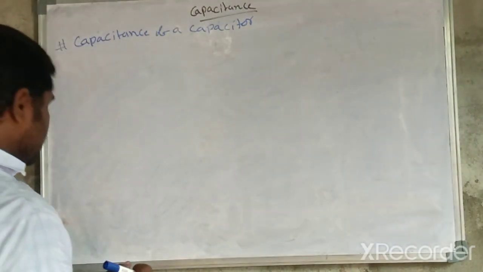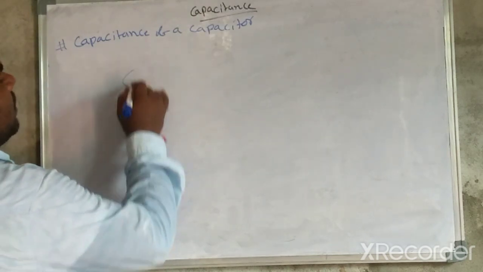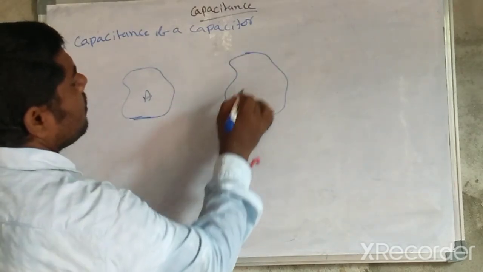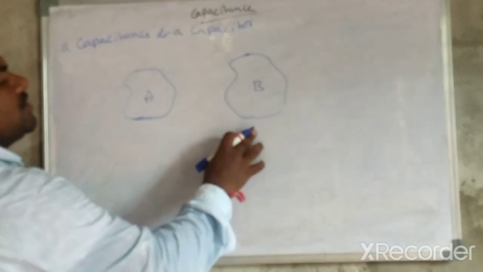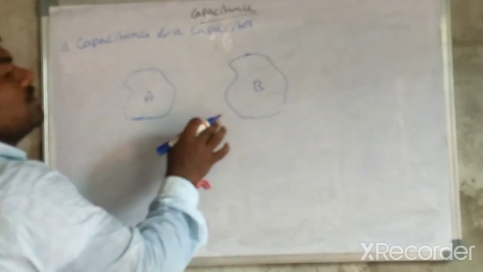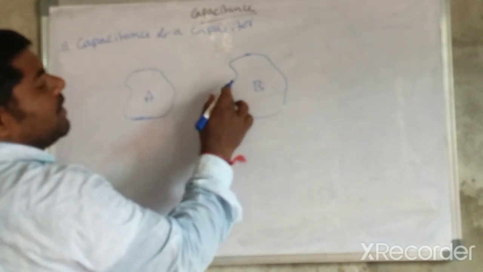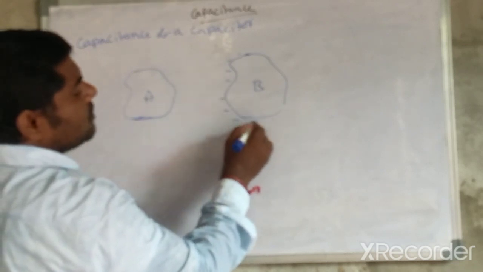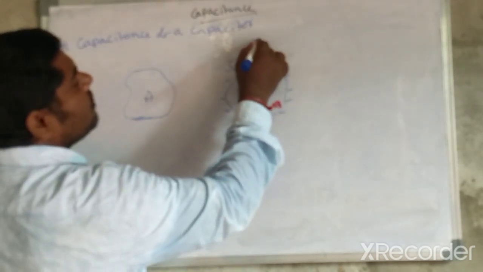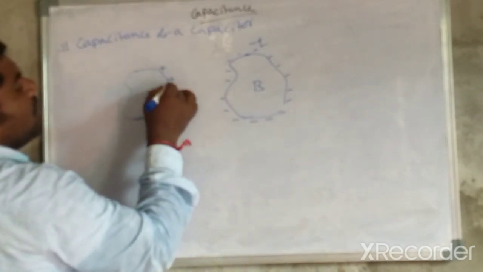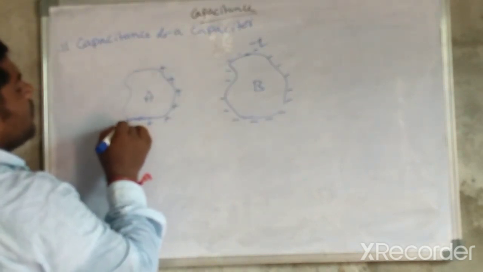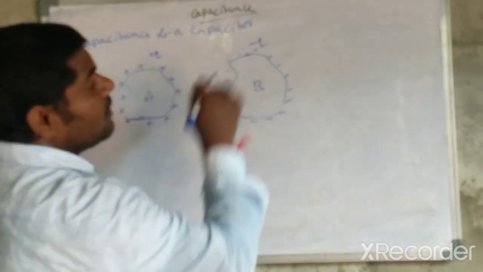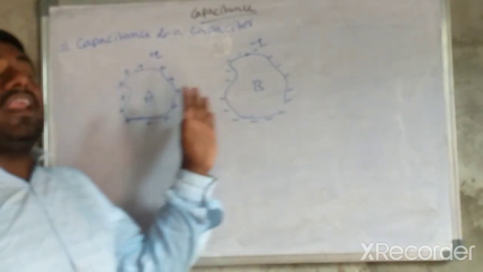Let us consider first that this one is a metal body, body A, and this one is body B. Here there is more charge, here less charge. These two are near each other, and the charge transfers from B to A. That's why here there is a negative charge, and here an induced positive charge, equal and opposite: here plus Q and here minus Q.